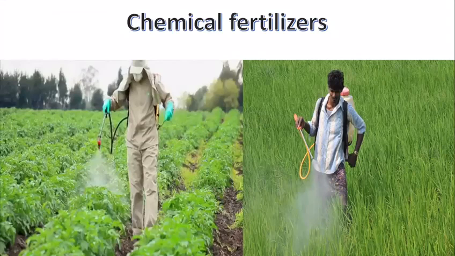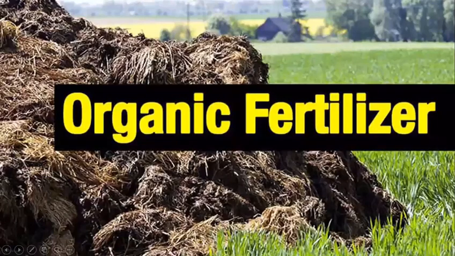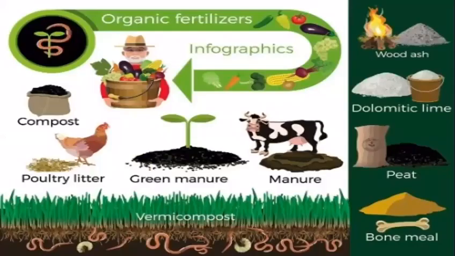Always remember, to increase the yield, farmers use more and more chemical fertilizers and pesticides, which has resulted in greater soil pollution. So to save the soil and our health, more and more organic fertilizers should be used. Now what are these organic fertilizers? Manures made from waste of vegetables and animal dung. Students, look at the slide. And so in this way, we will be able to prevent harm to the environment.